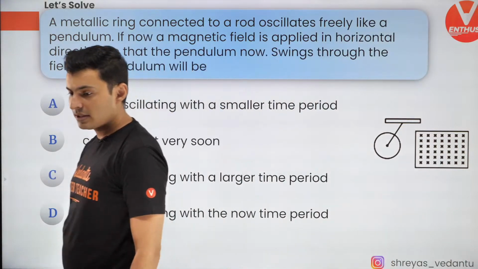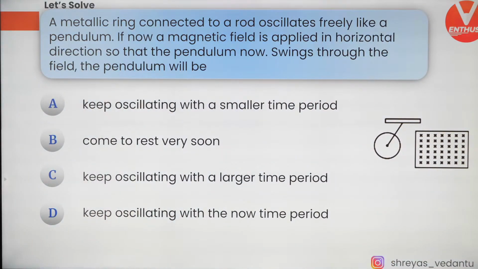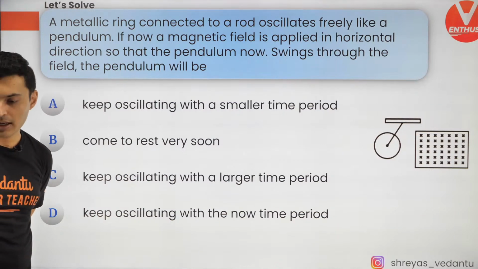Come on minions. Wow, very good. Shreyas Sir's army is also there. Yes, it can't be A as it is moving. Correct.